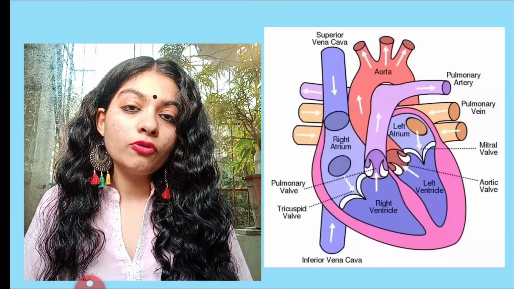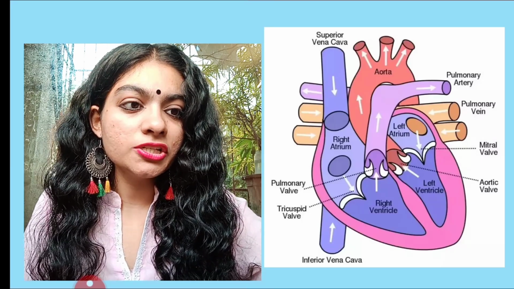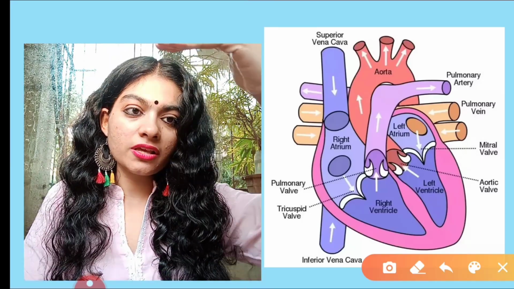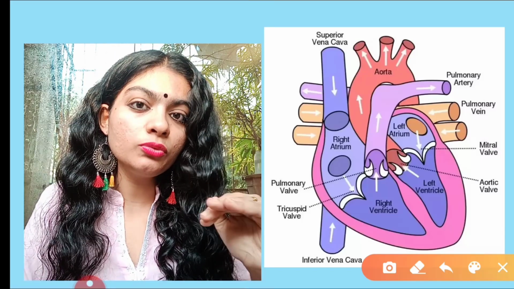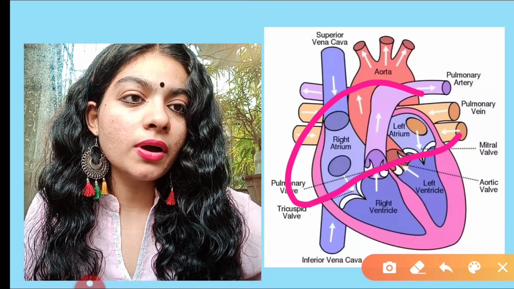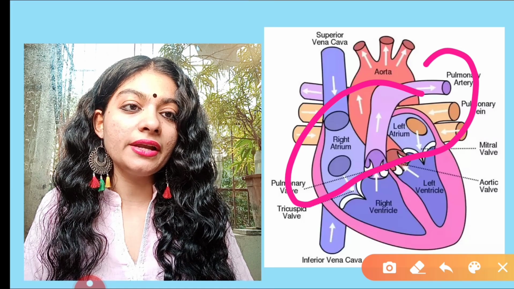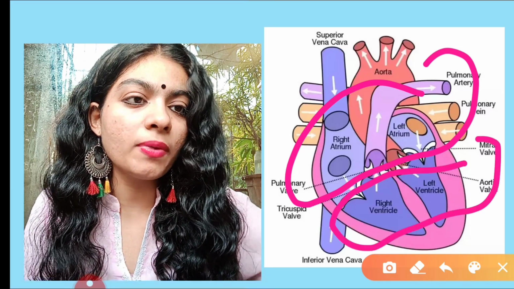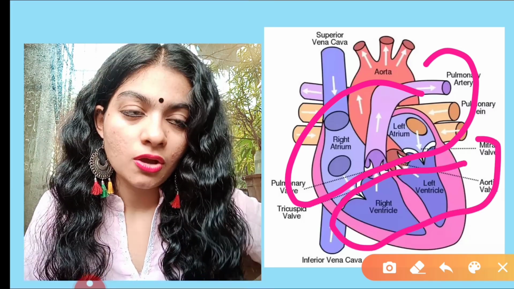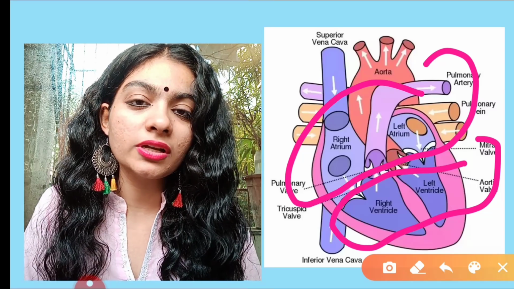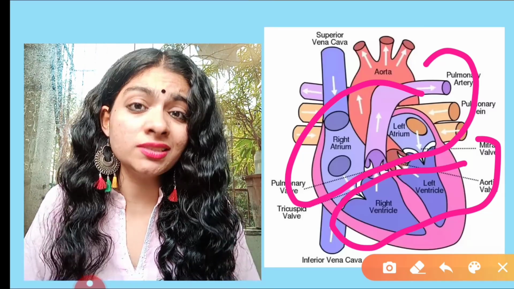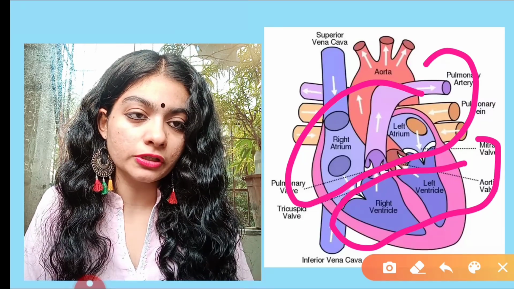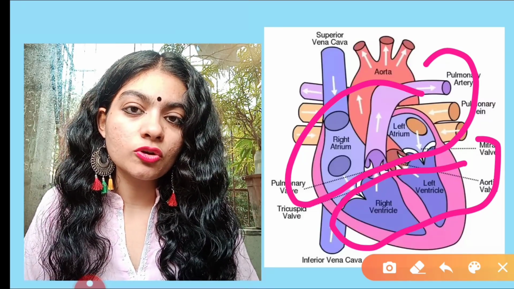If I speak about four chambers, let's understand. Initially, there are two chambers, meaning two parts or divisions. One is the upper part, which is called the atrium, and the lower part is called the ventricle. The upper part of the heart is called the atrium, also called the auricle. And the lower part of the heart is called the ventricle.